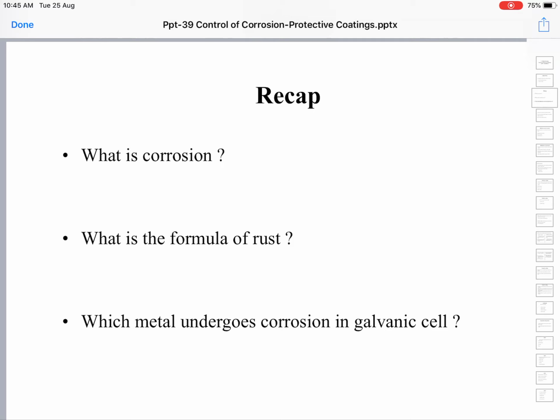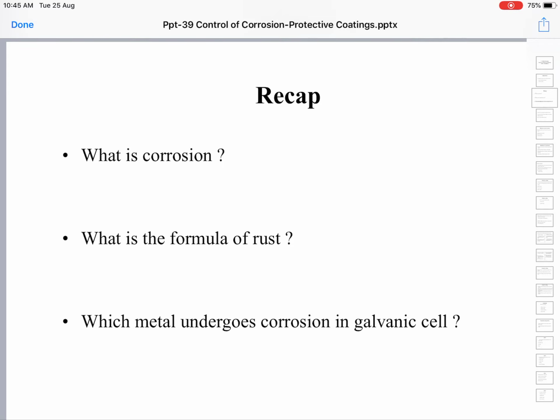The same thing happens whenever two different metals are in contact with each other in the presence of some electrolyte. One anode and cathode in the presence of a conducting medium form a galvanic cell. So the electrochemical theory proposes that corrosion is because of the formation of galvanic cells.